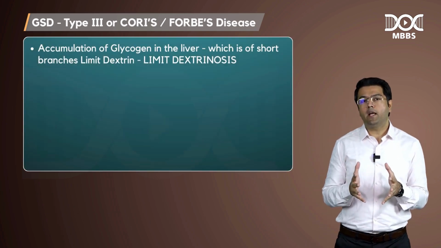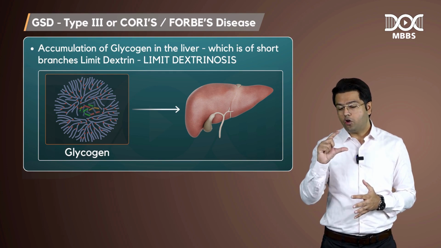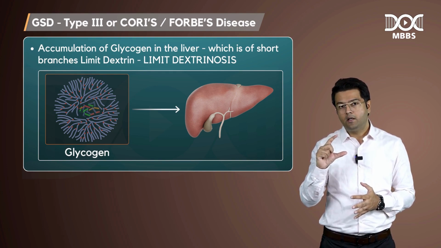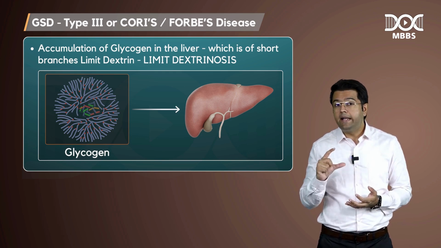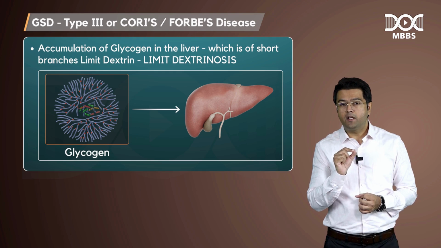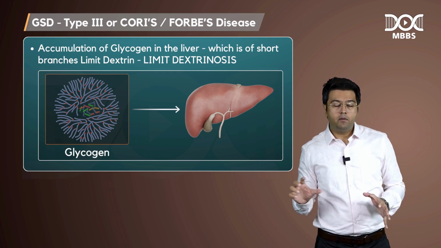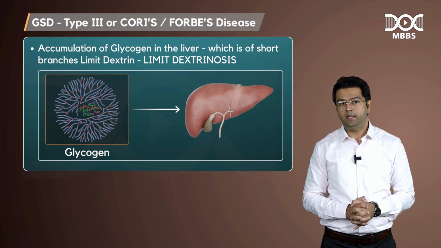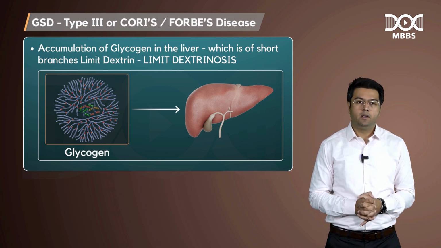There is accumulation of glycogen in the liver which has short branches, or limit dextrin. So I can call this disease limit dextrinosis, and the glycogen that accumulates has short branches. That is Cori's disease.